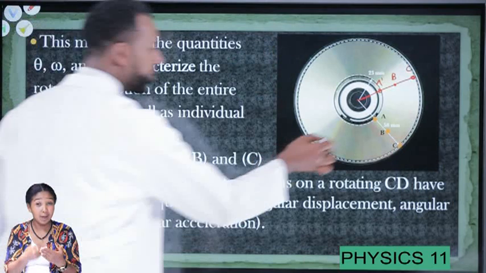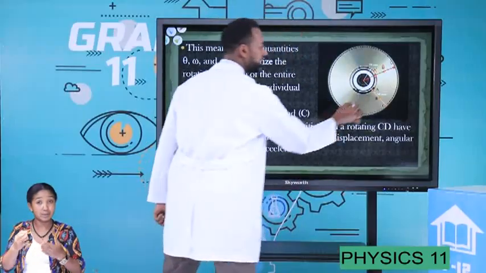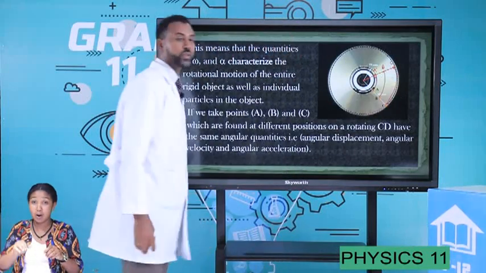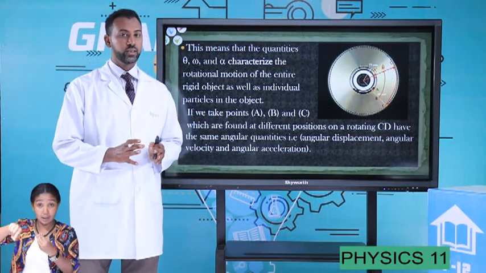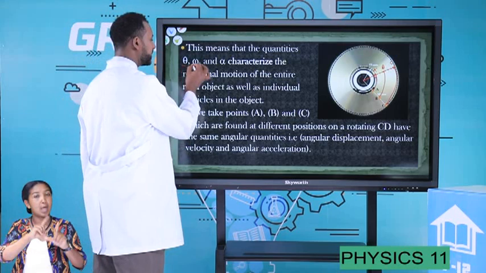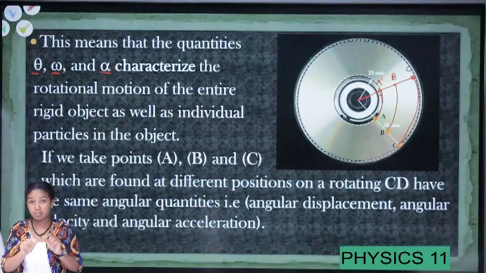Therefore, every point on this rotating object has the same angular displacement, the same angular velocity, and the same angular acceleration.